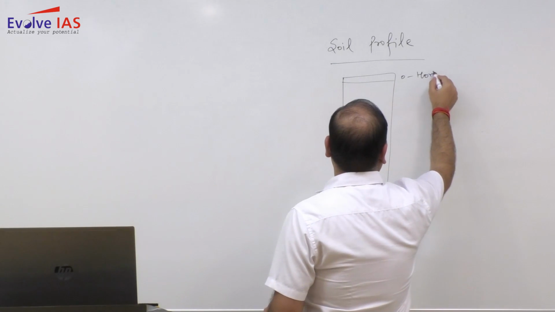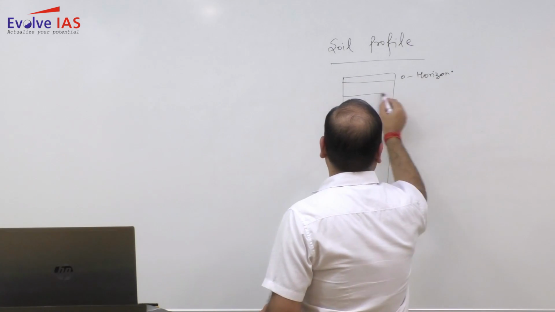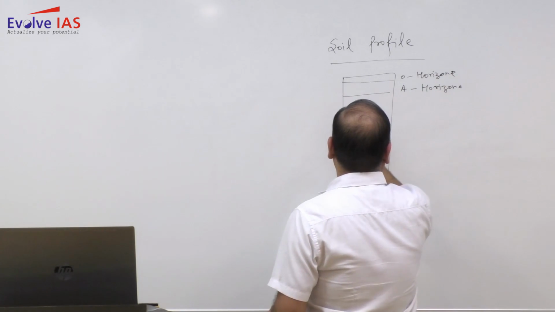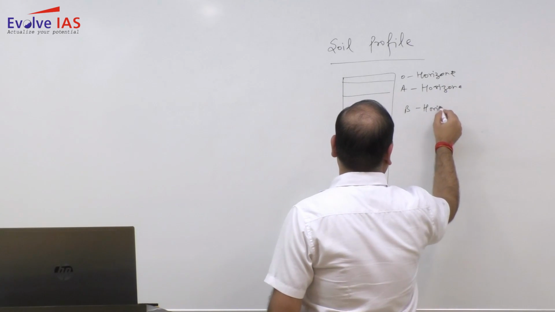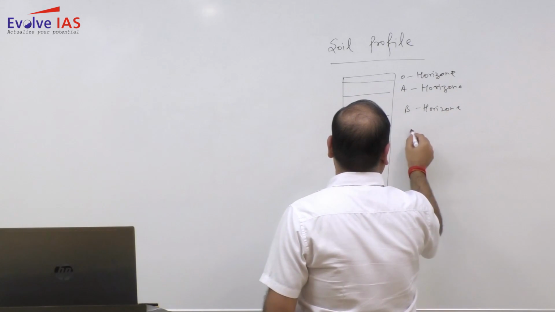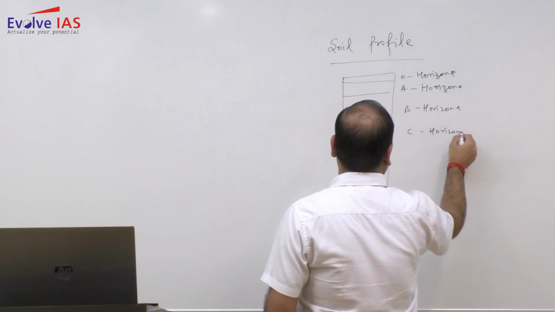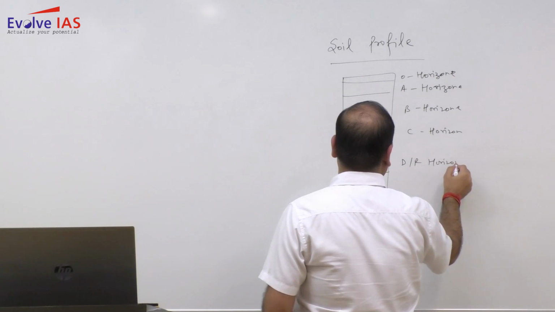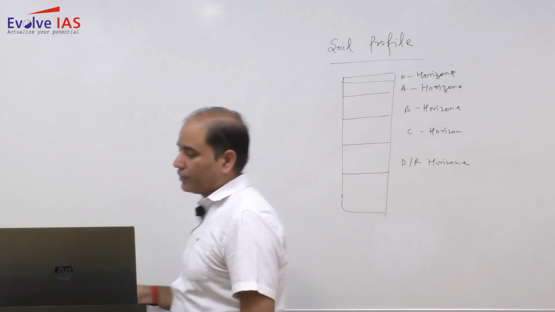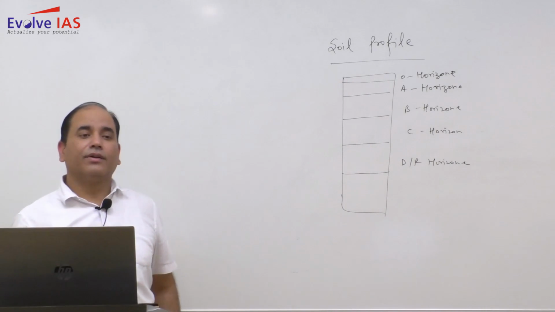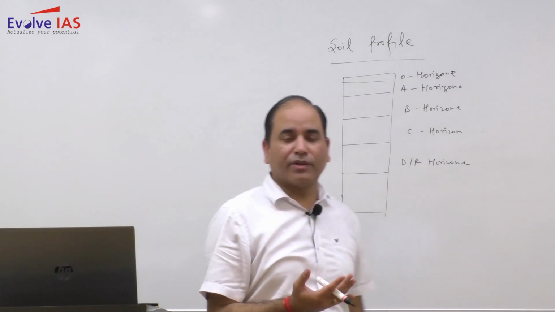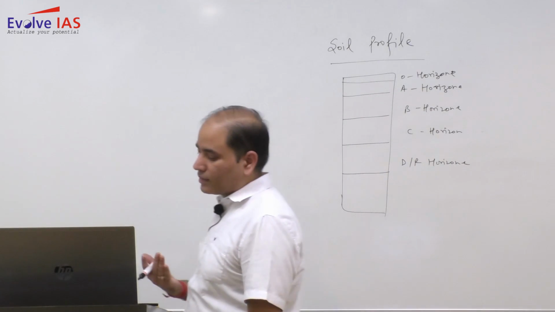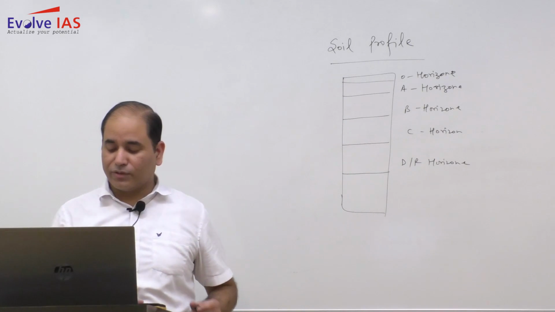You need to write about the O horizon, A horizon, B horizon, C horizon, and D or R horizon. So you simply have to write about the different horizons and their different characteristics: where eluviation is happening, where illuviation is happening, and how mineral enrichment is happening. All these things need to be written.